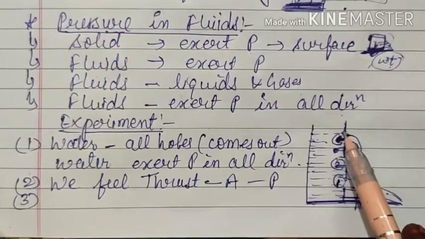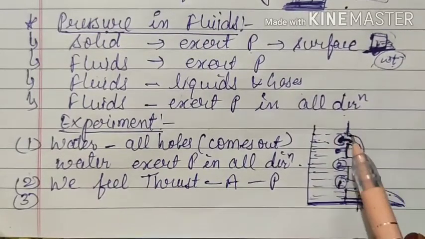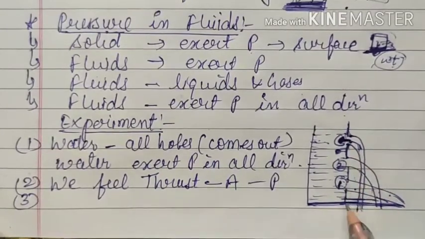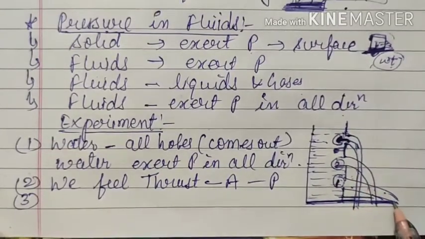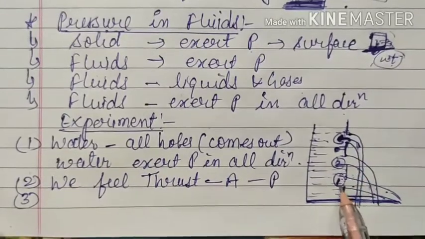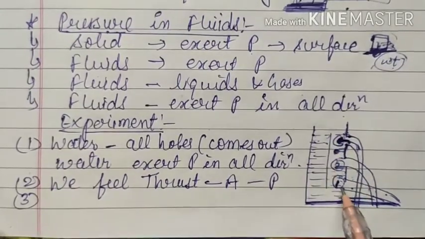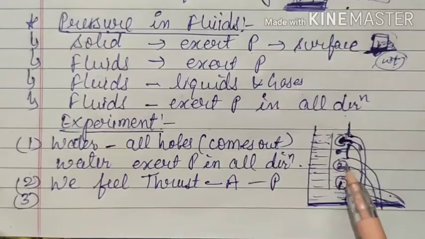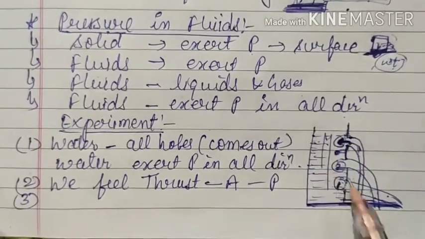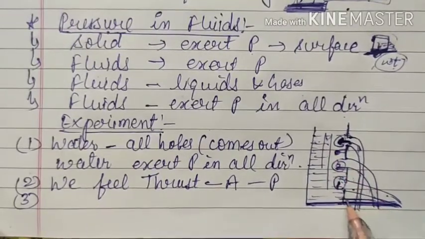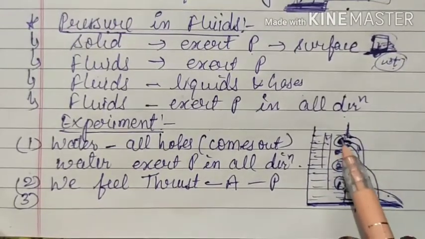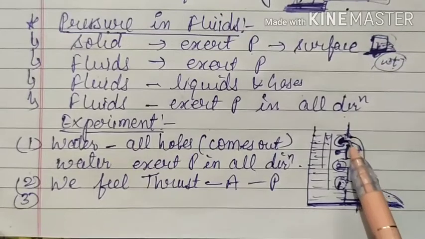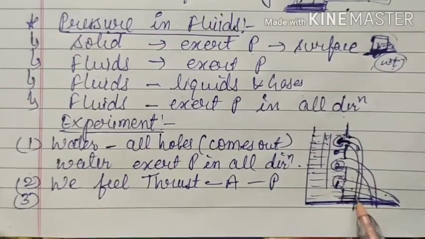From here we will always consider the depth. So these three holes are at different depths. That's why they are covering different horizontal distances. The hole which is at the maximum depth covers the maximum horizontal distance. The second hole, which is at less depth, will cover less than this, and the hole which is at the least depth will cover the minimum horizontal distance.